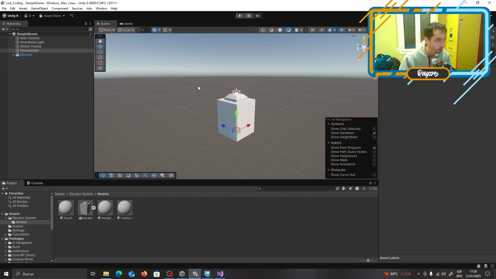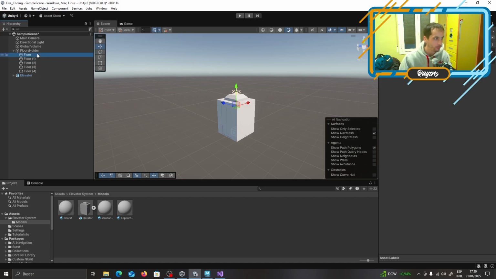Okay, so now the cool thing is that we have the floors holder, which is basically something that holds the floors. So we'll create a set of floors. Just floor. And if we duplicate it, we have floor 1. And if we duplicate it again, we have floor 2, floor 3, floor 4. So let's use 5 floors.